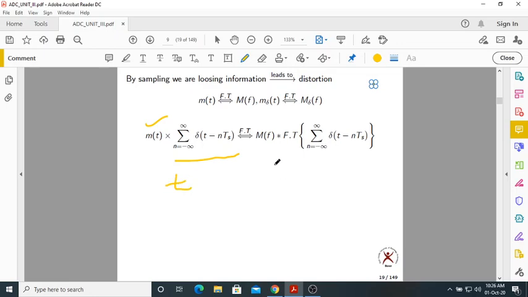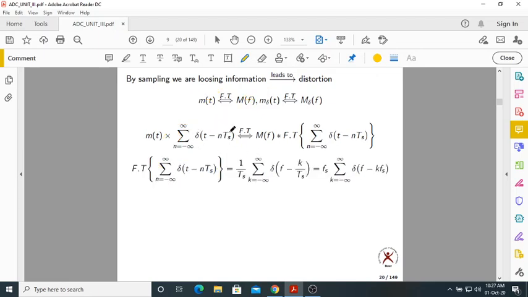Now let us take the Fourier transform. This side it is in the time domain. If you take the Fourier transform, what happens? m(t) becomes M(f), because the Fourier transform of m(t) is capital M(f). You know already that this product becomes convolution. These are all properties of the Fourier transform. Now, we should find out the Fourier transform of this train of impulses.